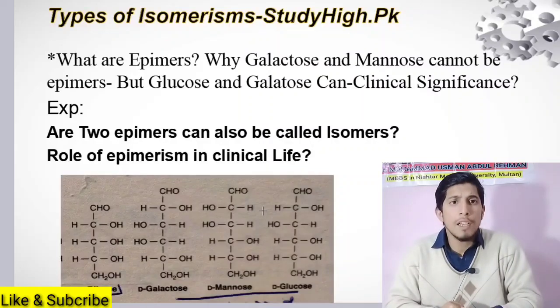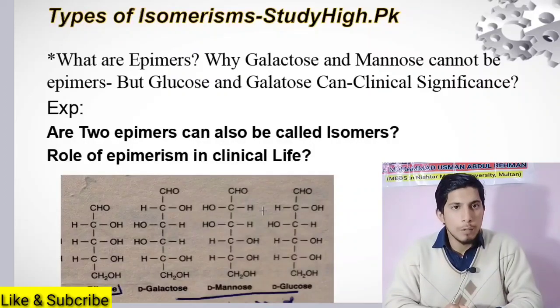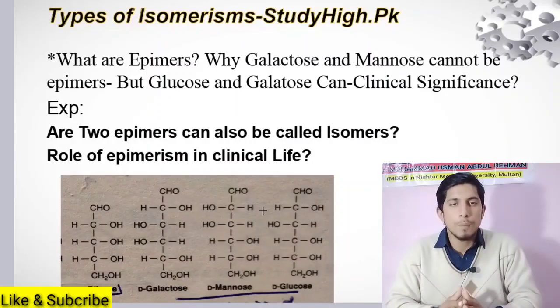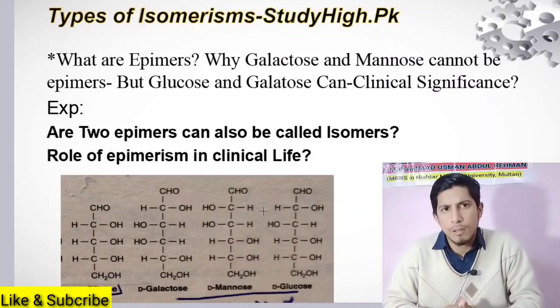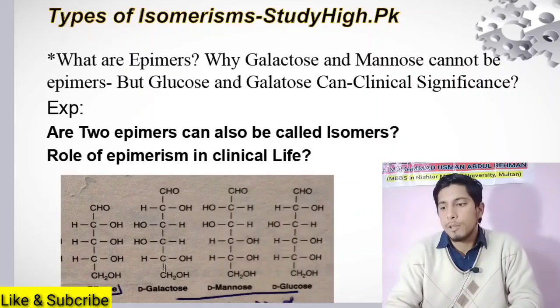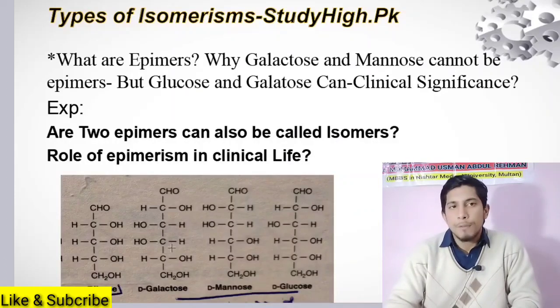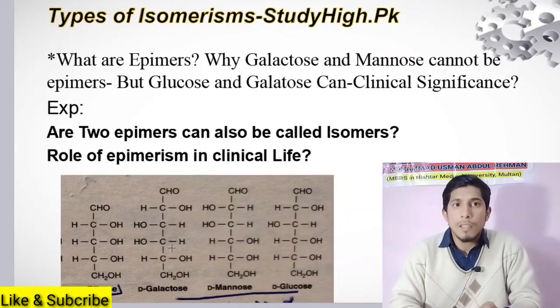First I want to define what epimers are. Epimers are two isomers that differ in the orientation of the H and OH group around only one carbon atom. Glucose consists of 6 carbons, galactose consists of 6 carbons. As you can see, both have 6 carbons, both have the same chemical formula, but they differ in the orientation of the H and OH group on only one carbon.